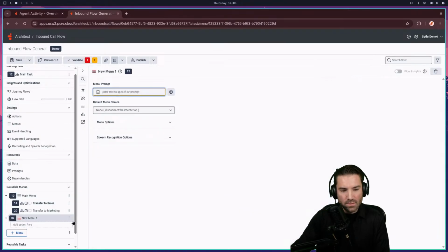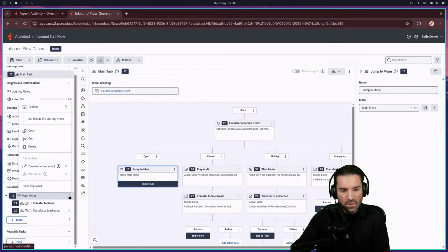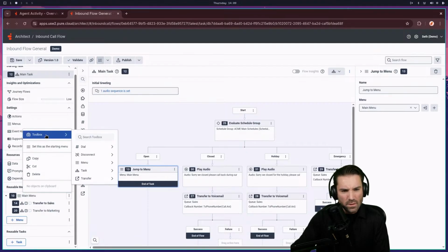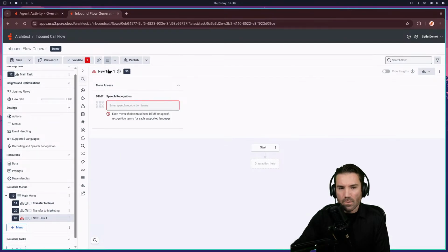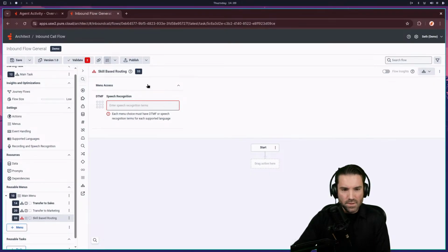let's do a delete here, and I'm going to clear my clipboard for right now. Let's do a task, and in here, I'm going to build out a little bit more logic this time. Basically, what we're going to decide is skilling. So, skilling route. Skill-based routing. All right. So I'll do done, and then I'm going to make this option 3.